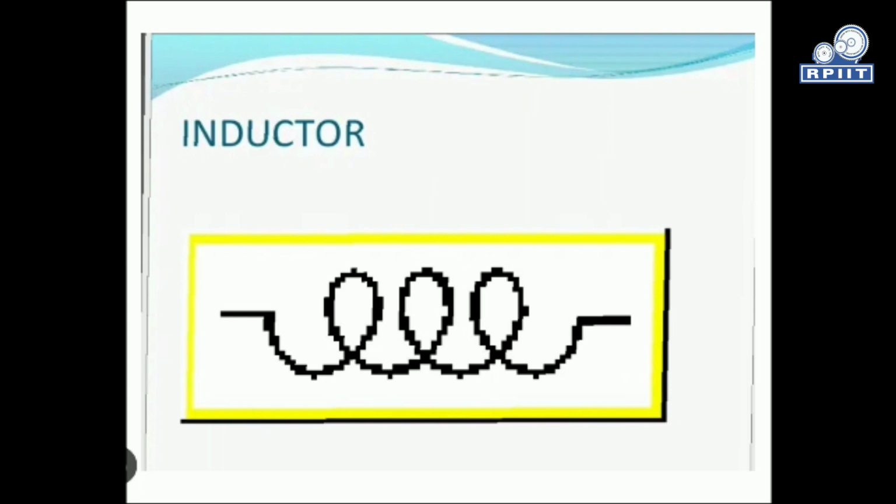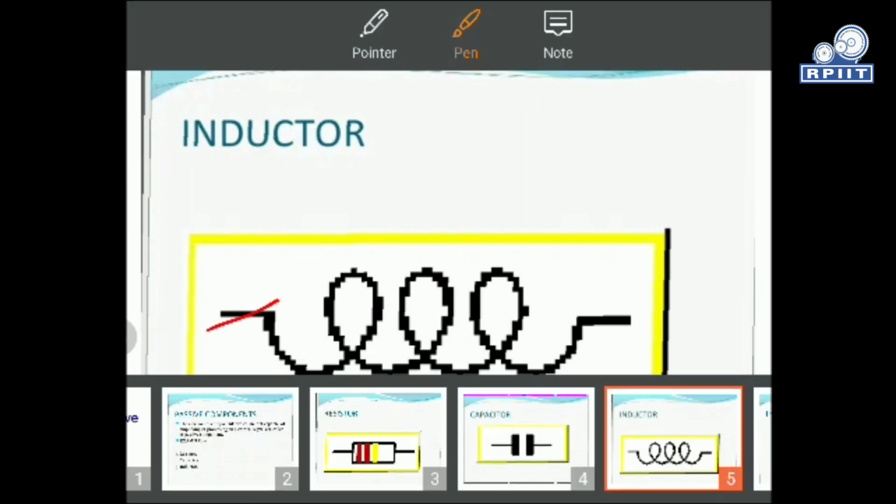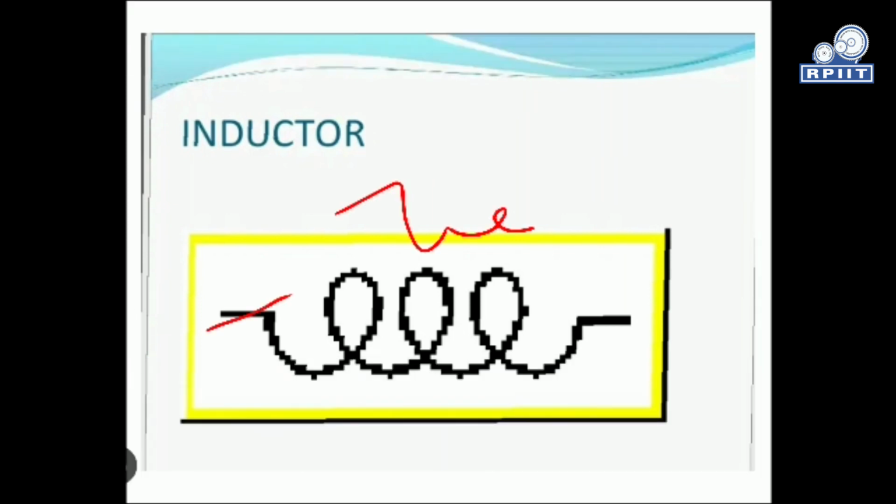An inductor is a storage device, an energy storage device we can say. It is shaped like a coil. So this is the shape of a coil, and this is the inductor, right? An inductor is basically the device which is used to store energy, or it stores the current in terms of energy.